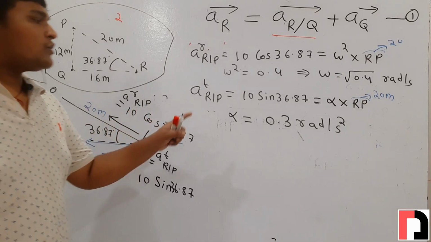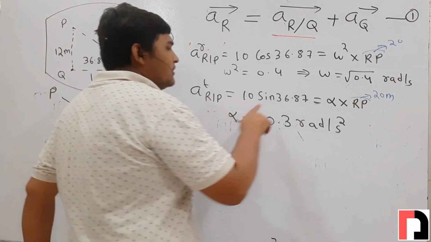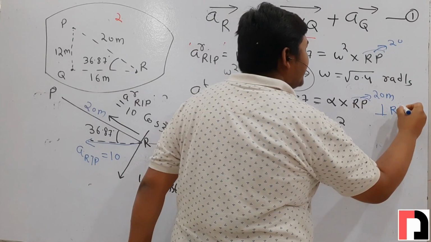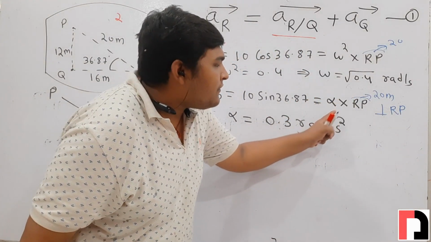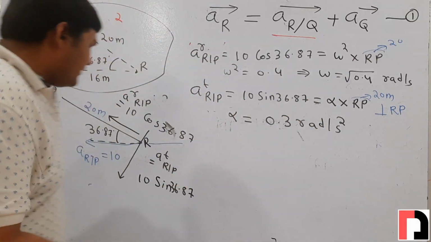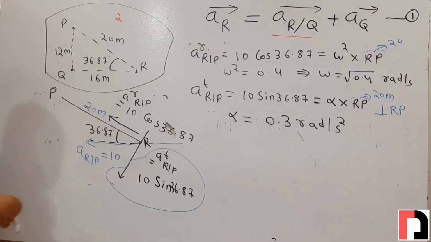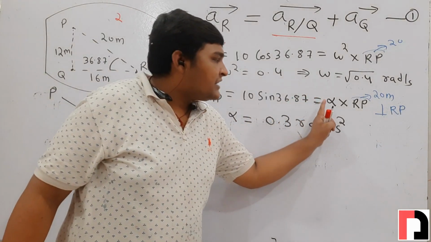We can also calculate the direction of alpha. How? As we know, the direction of tangential of r with respect to p will always be perpendicular to rp, and its sense will be decided by alpha. But here we know the sense of tangential of r with respect to p. So by using this sense, we can calculate the direction of alpha.